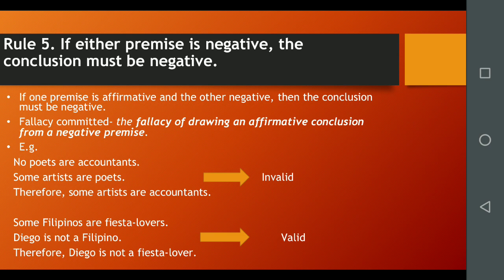Second example is some students are cheaters, but some students are not lazy. Therefore, some cheaters are lazy. This syllogism is invalid because one premise is affirmative and another one is negative. In that case, the conclusion must be negative, but here the conclusion is affirmative, that's why it is invalid.